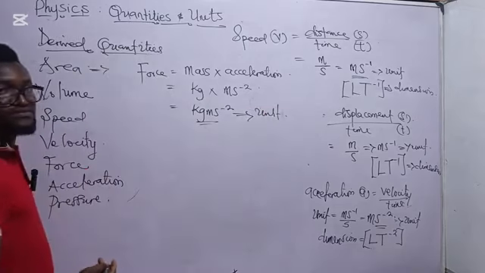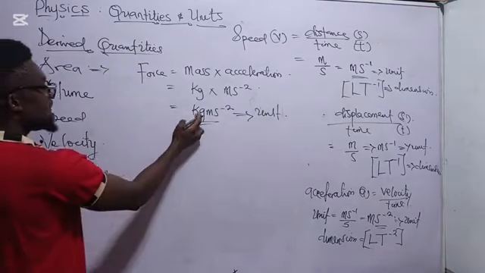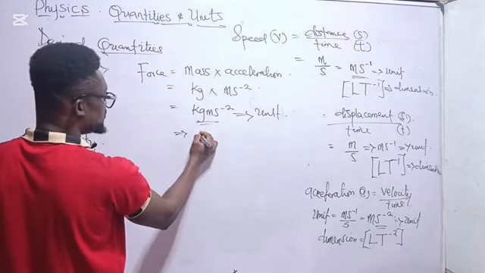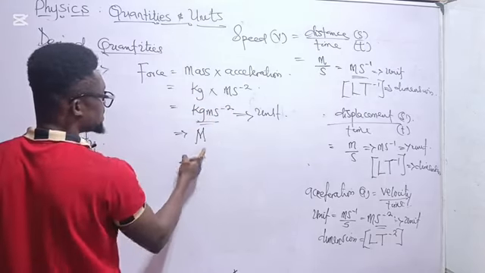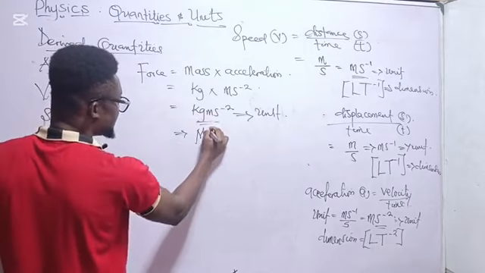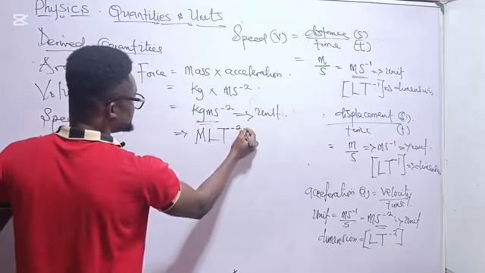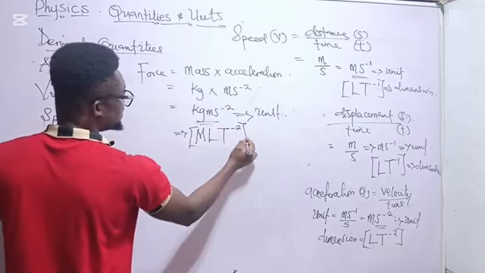Of force. Now, the dimension of force will be what? Kilogram. The dimension of kilogram is capital M. The dimension of meter is L. The dimension of second is T. Hence, we have minus 2 on top. So this gives what?